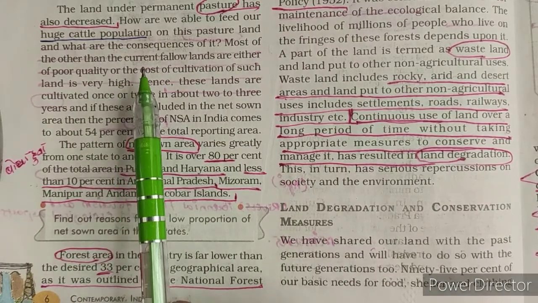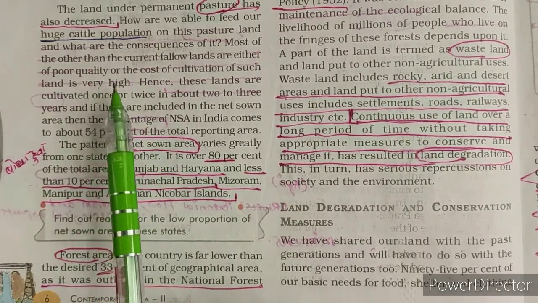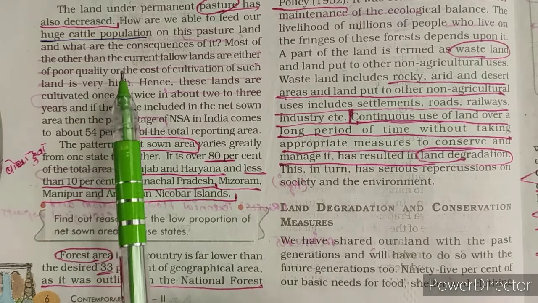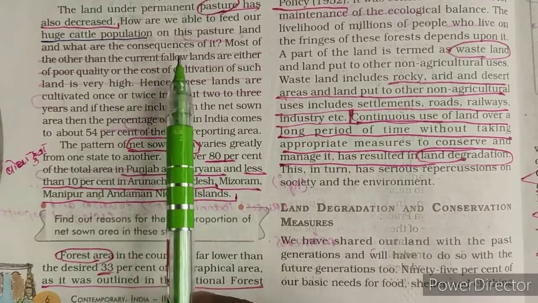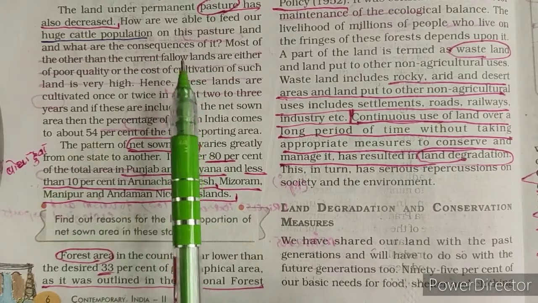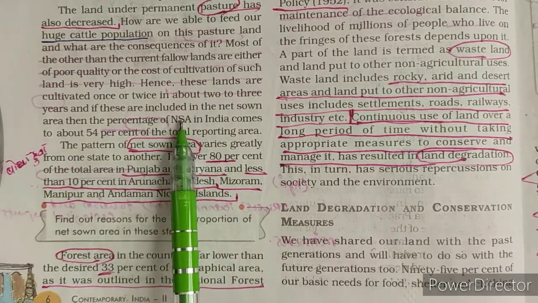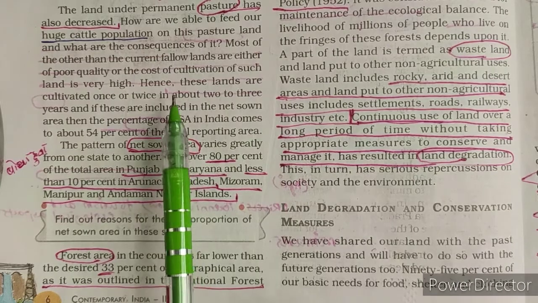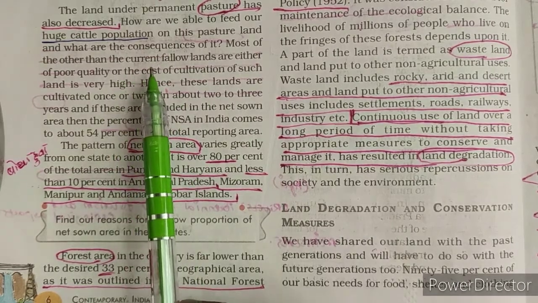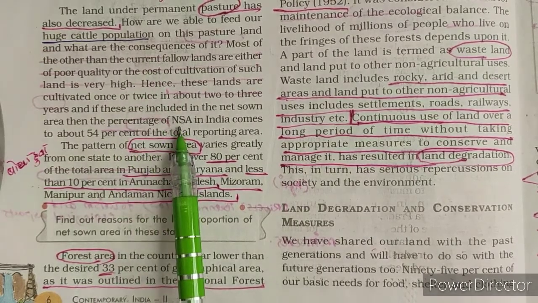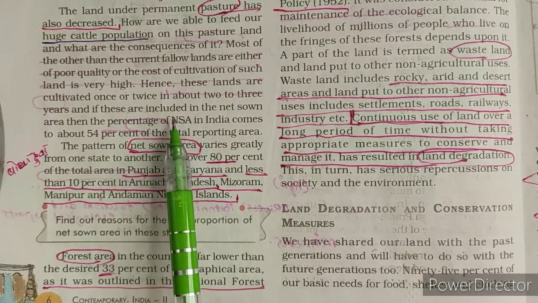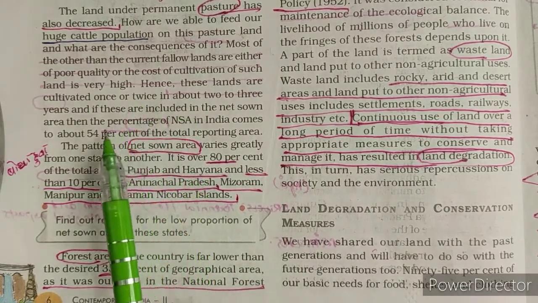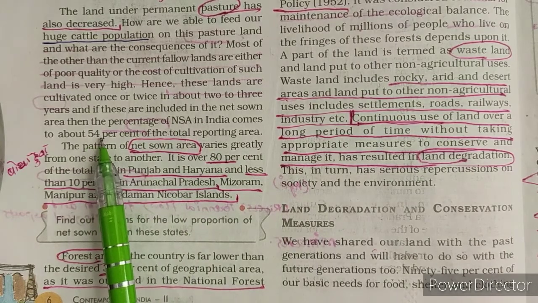But with the help of machinery and modern farming methods, we are able to convert that other than current fallow land into the net sown area, that is called NSA, net sown area, agricultural land. So we can convert fallow land into net sown area, and if we do so, then the net sown area of India will increase up to 54%.